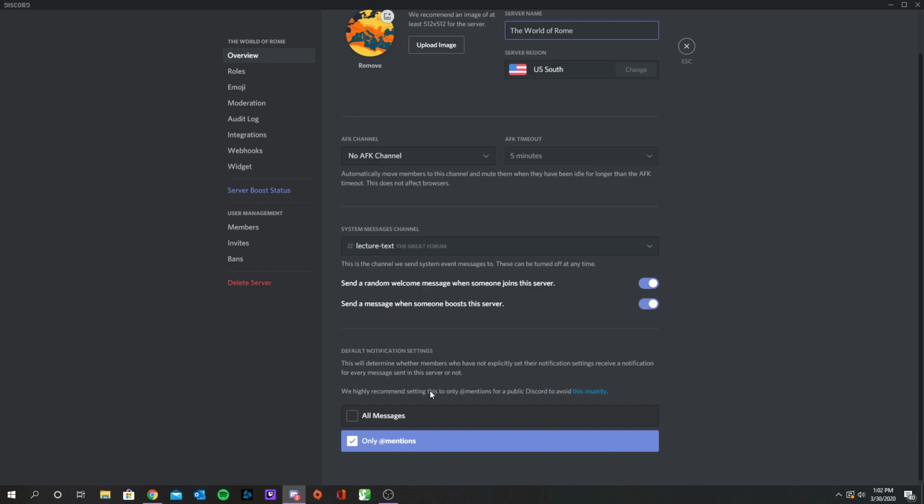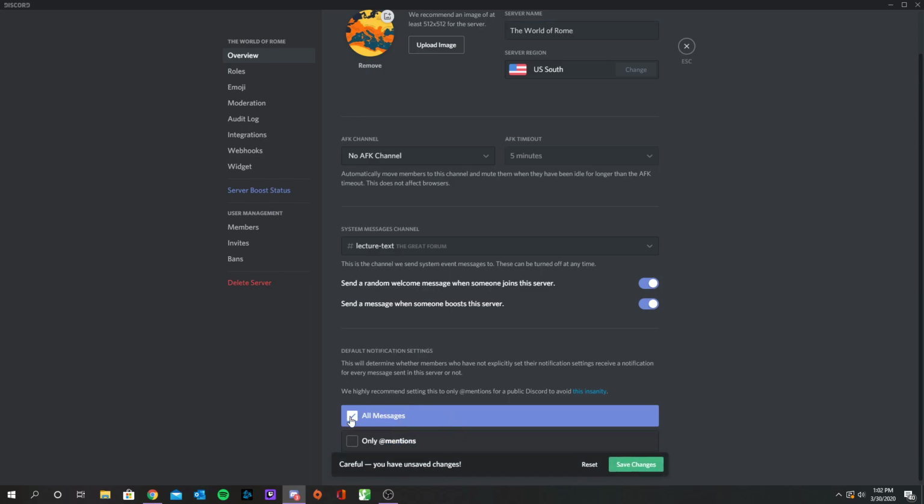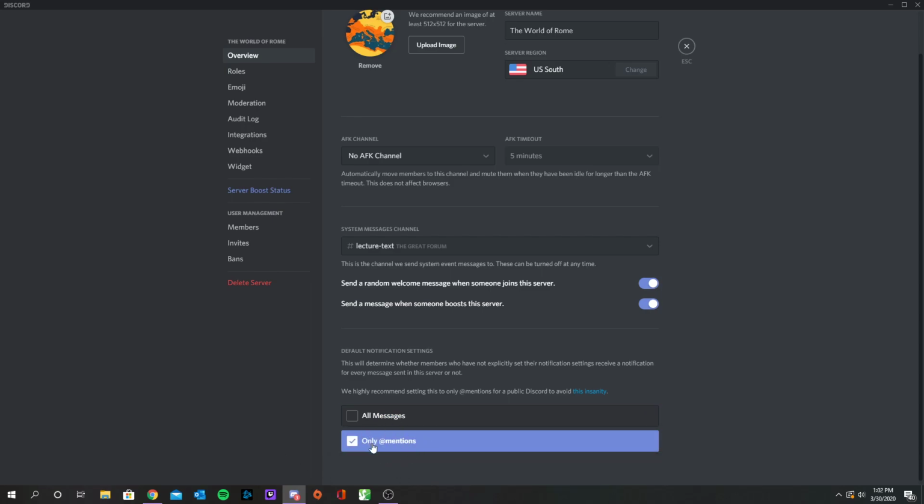So I changed mine to only @ mentions, but that's just because I have a lot of Discord servers I'm in, and to only get the @ mentions is probably the best way to notify students. What this means is if you have this on, any message that's sent in here will come to you if it's related to you in any way. Since you're going to be the admin, you will get every single message that is sent ping, and it'll make a doo-doo sound. So just keep that in mind. I would suggest using only @ mentions because I've allowed everybody to @ your role.